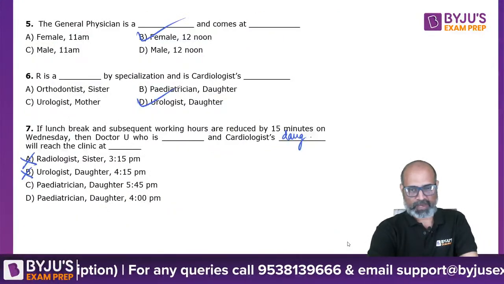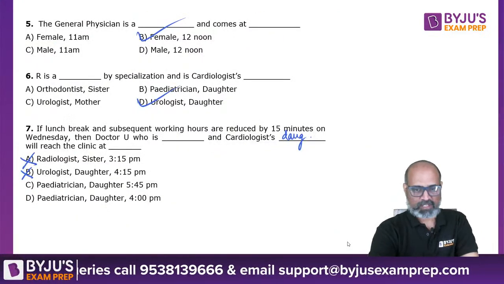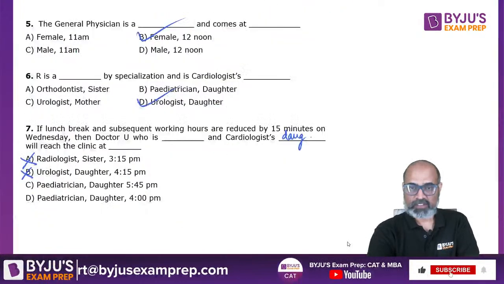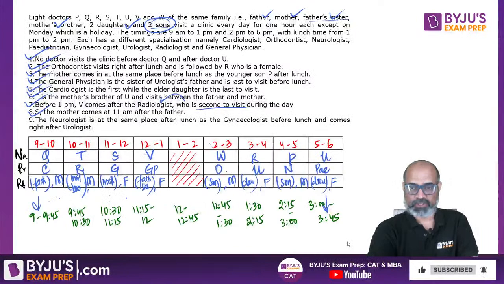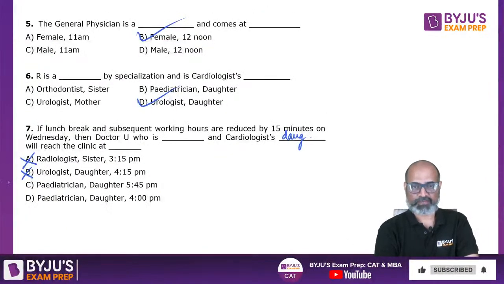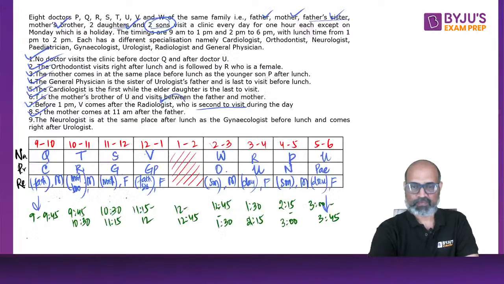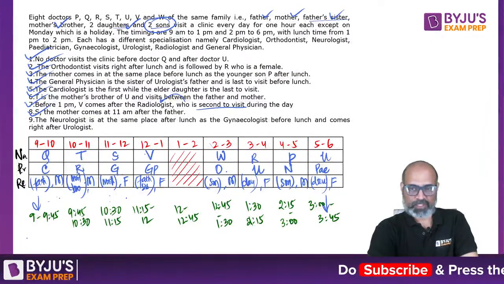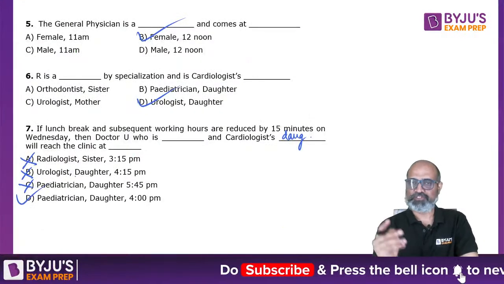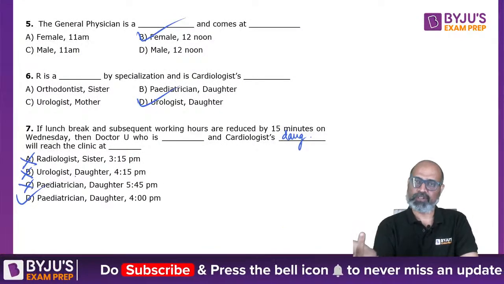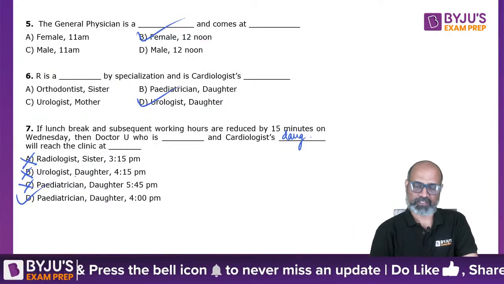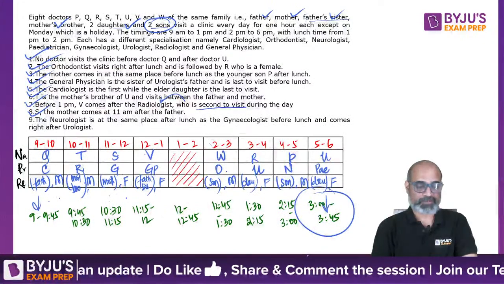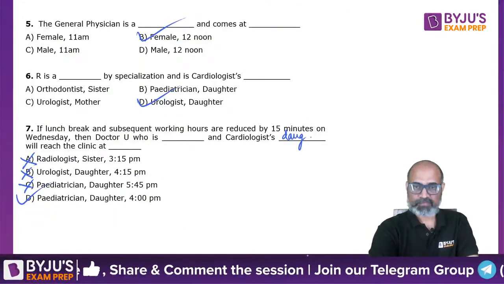The options don't match. That tells us it can't be 5:45, because it is reduced. Because the last person U is entering at 5, it can't be more than that. So it looks like each session finishes 15 minutes early, but there is a 15 minute break after that before the second person enters. Because the actual answer should have been 3, right? U should enter at 3.